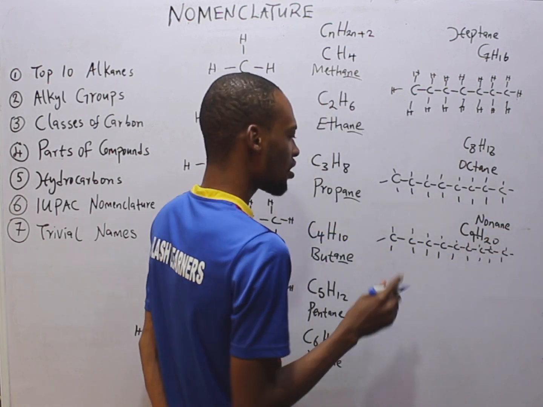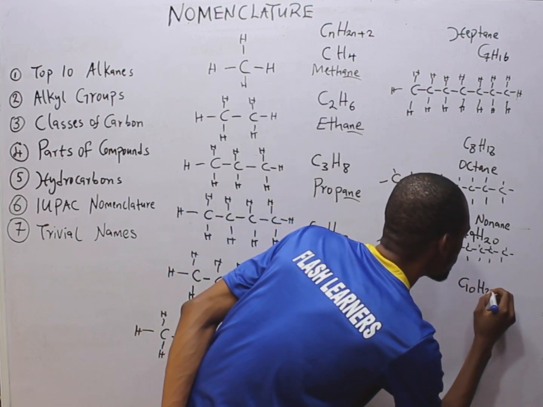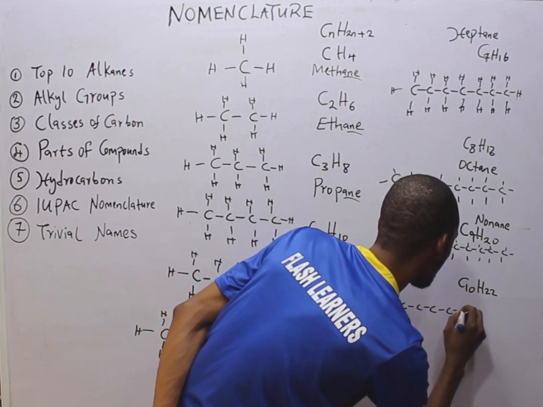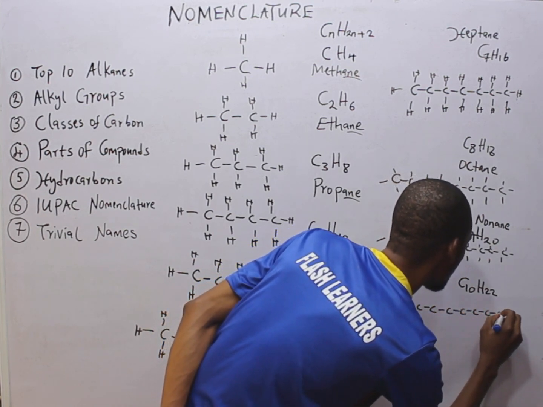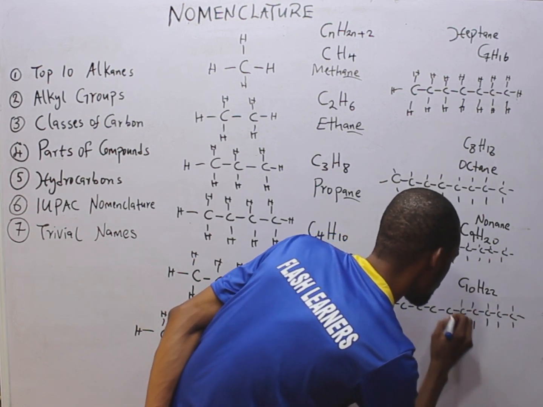What about the 10th member? C10H22, with 10 carbons, and every other part contains hydrogen.